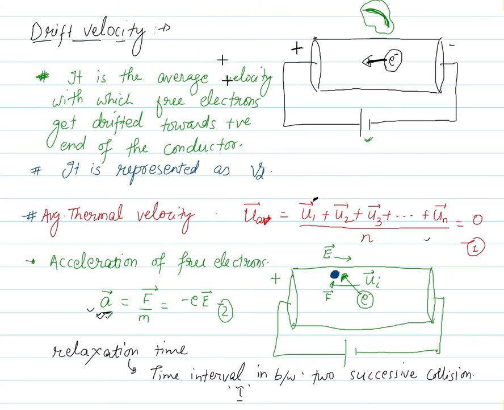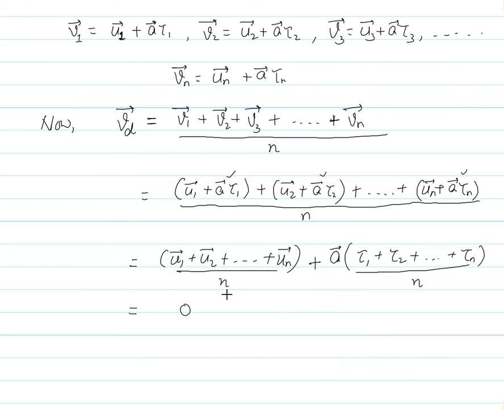So this term is 0 plus a vector, and this term is representing average relaxation time, so let me call it tau. Here tau is indicating average relaxation time.